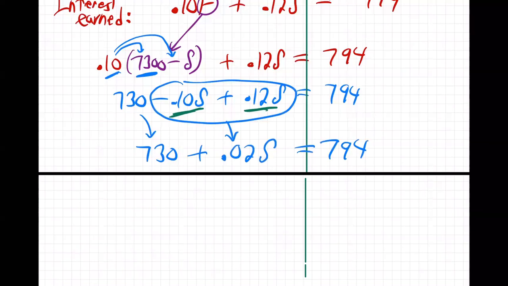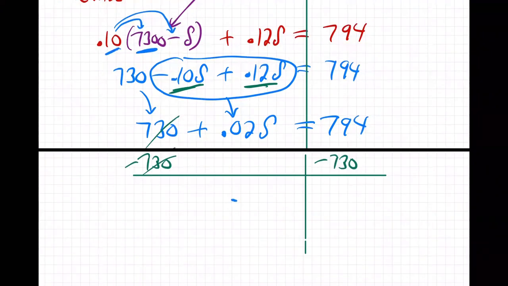S, that's an S. My S's start looking funny. All right. Now I subtract the 730. Like that. And I get 0.02 S equals, what's that, 64. We're almost there. Divide by 0.02, boom, boom.